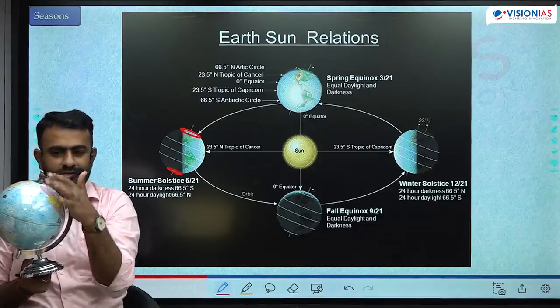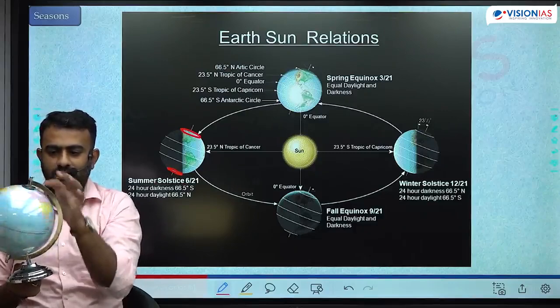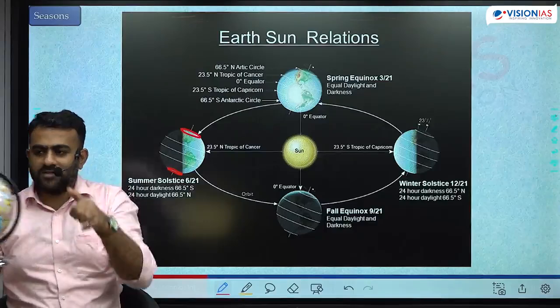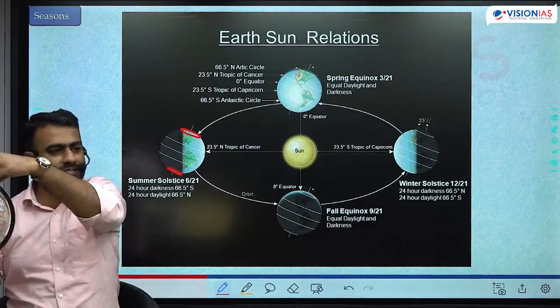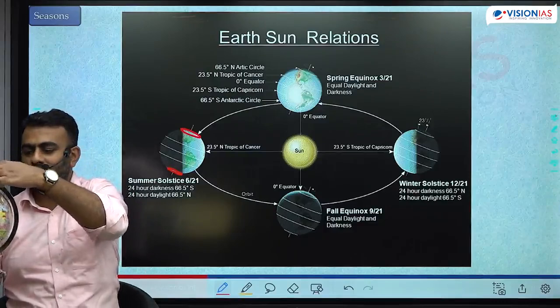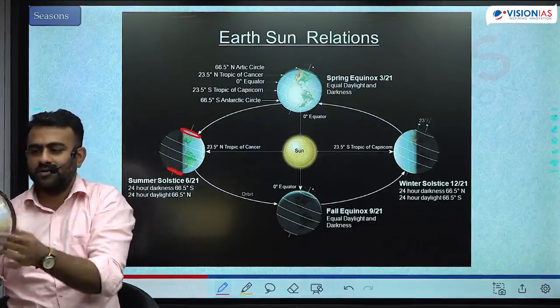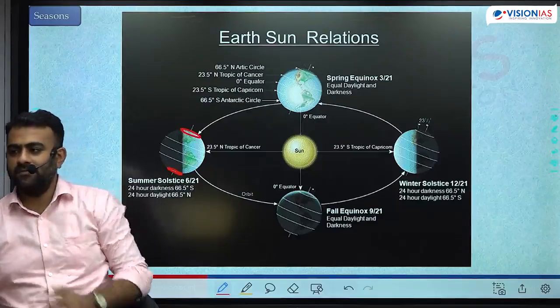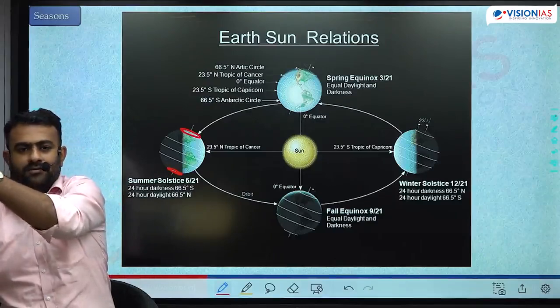Slight position ऐसे shift कर दो. You can see, जितना भी rotate करो वो हमेशा sun दिखेगा. Okay, only here. After some time when you move the position, this entire region is illuminated. In this entire smaller circle, you will see 24 hours of sunlight. Because जितना भी घुमाओ ये पूरा illuminated है. After some time, till here,